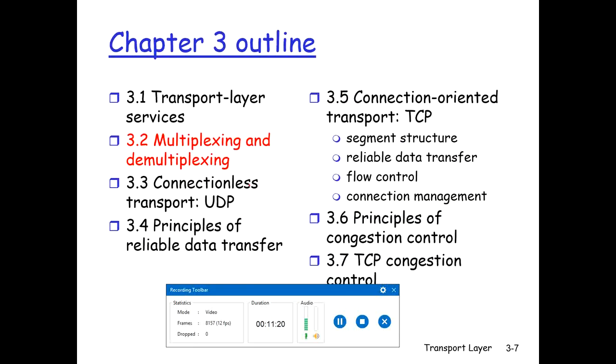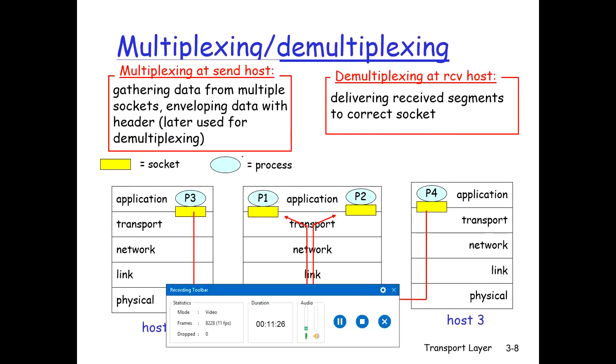Now let's talk about the important concept of multiplexing and demultiplexing at the transport layer. As you might have learned in digital logic, multiplexing is many to one, and demultiplexing is one to many. So what is multiplexing and demultiplexing in terms of the transport layer and how is it done? Multiplexing means gathering data from multiple sockets, from multiple applications, and enveloping data with a header which can later be used for demultiplexing.